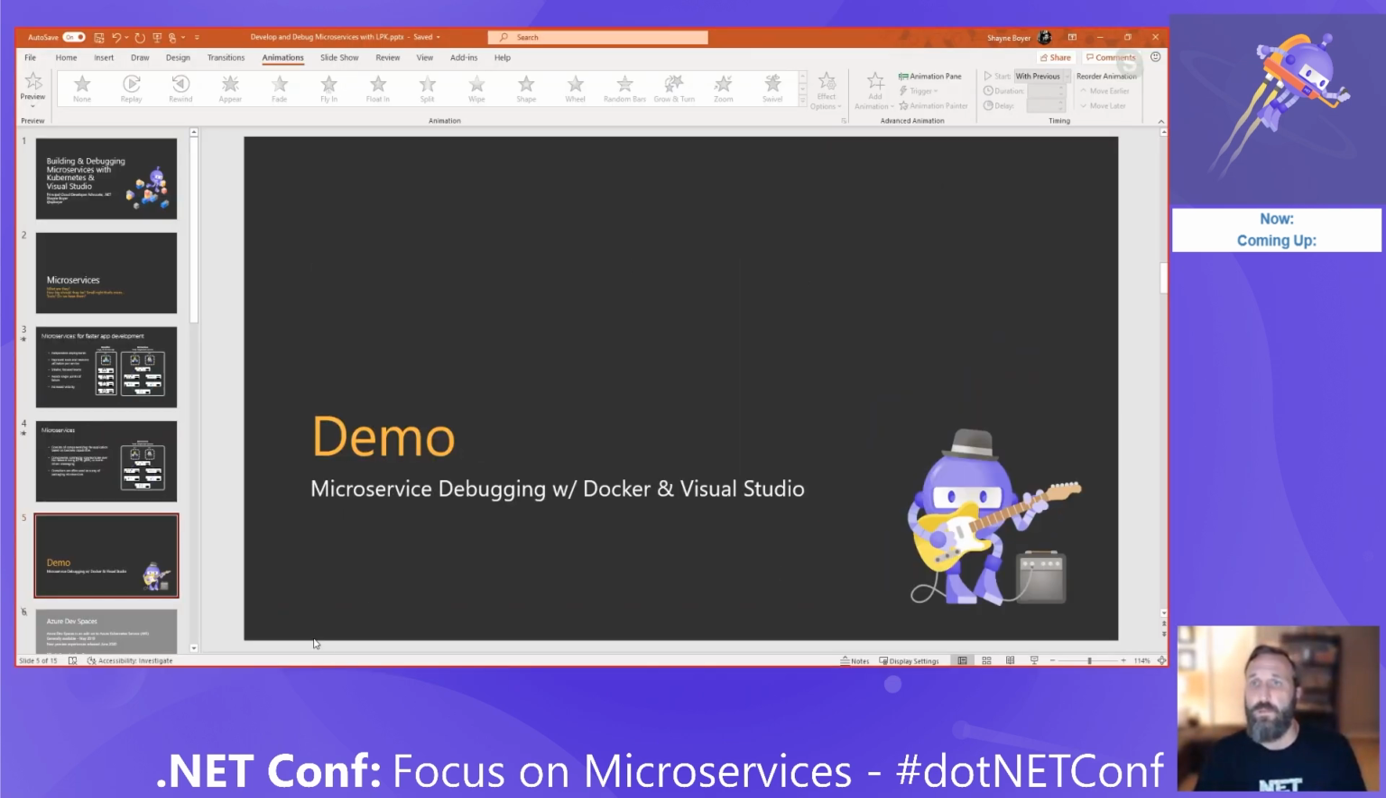I apologize for looking up. I've got a screen above my camera, so I'm not looking to the sky for thought. I'm actually looking at my demo.